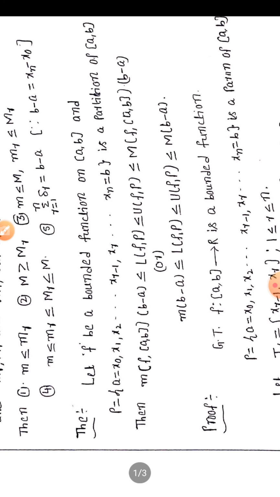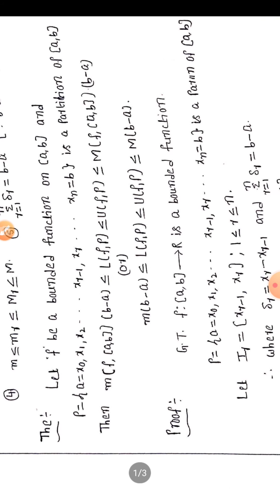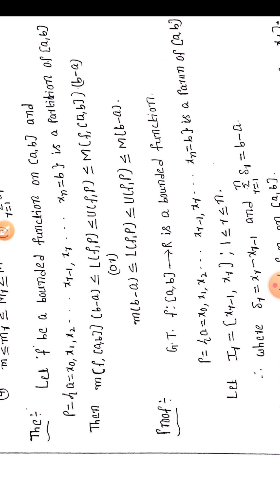That is, where small m of f on [a,b] is the infimum of f(x) on [a,b], and capital M of f on [a,b] means the supremum of f(x) on [a,b]. Therefore, it can be written as small m into (b minus a) less than or equal to L(f,P) less than or equal to U(f,P) less than or equal to capital M into (b minus a).